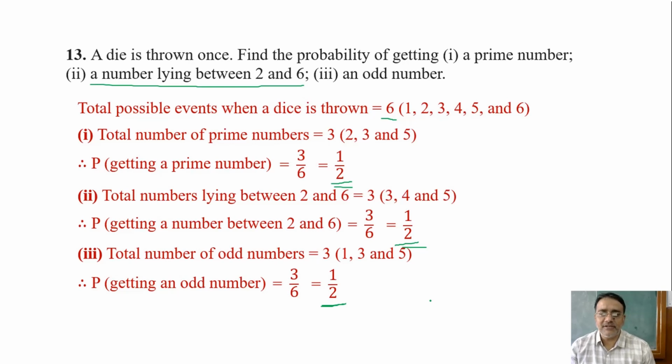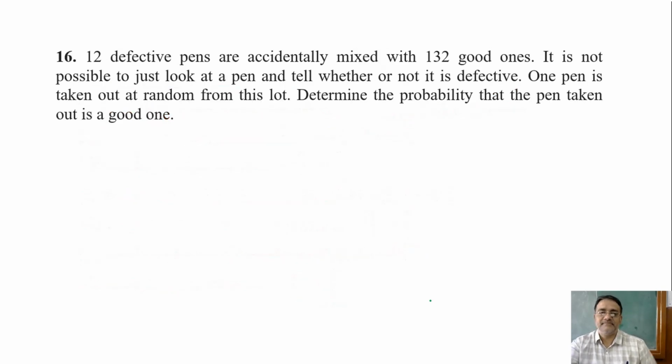Now we are moving towards question number 16. 12 defective pens are accidentally mixed with 132 good ones. If it is not possible to just look at a pen and tell whether or not it is defective, one pen is taken out at random from this lot. Determine the probability that the pen taken out is a good one.